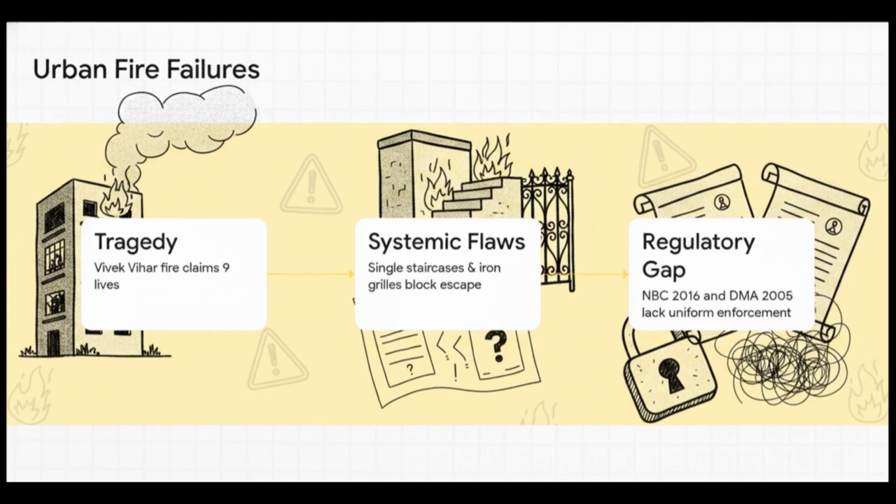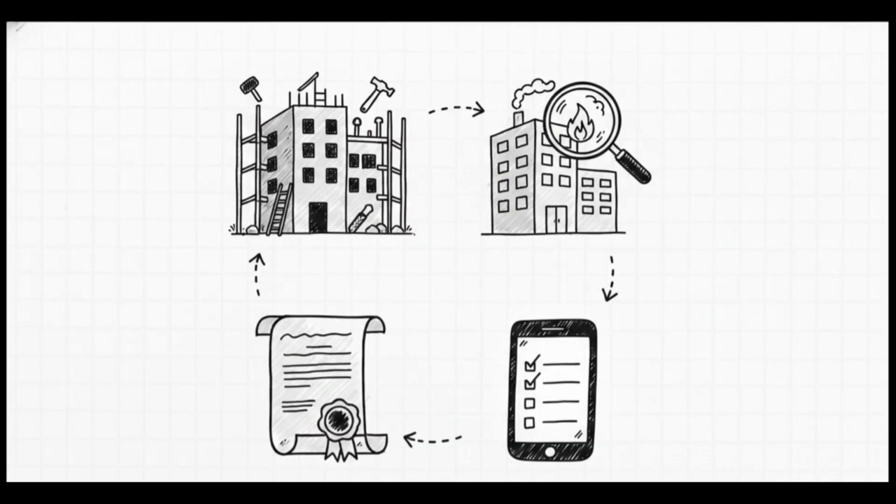Because single staircases acted as chimneys and iron grills physically trapped the residents. And why on earth were these allowed? Simple. The National Building Code of 2016 and the Disaster Management Act of 2005 are simply not being uniformly enforced at the municipal level. Take a mental screenshot of this slide. For urban disaster preparedness, these are the exact actionable framework suggestions you need to write.